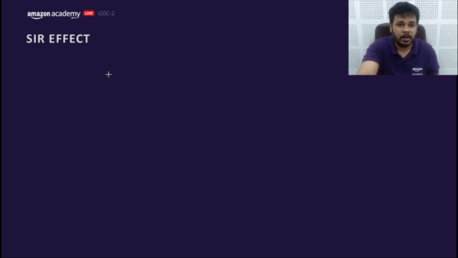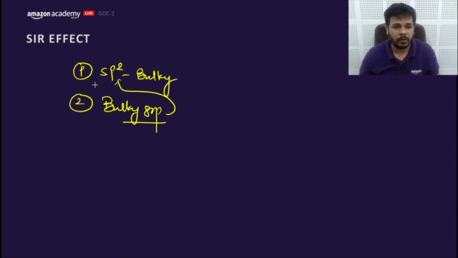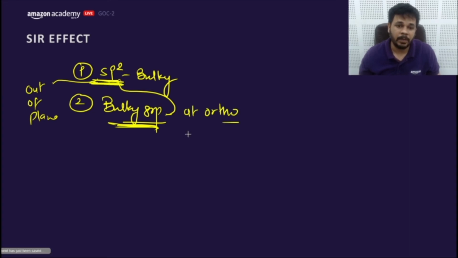So for SIR to be shown, we need two things. One is an sp2 bulky group, which will be thrown out of the plane of the benzene ring. Second one is a bulky group, only bulky group, which will make this sp2 group out of the plane. So we need two things. One is sp2 bulky, the other one is bulky. It might be sp2 or sp3 or nothing. We need a bulky group at the ortho position so that this sp2 group becomes out of the plane. So SIR effect can be shown by bulky groups.